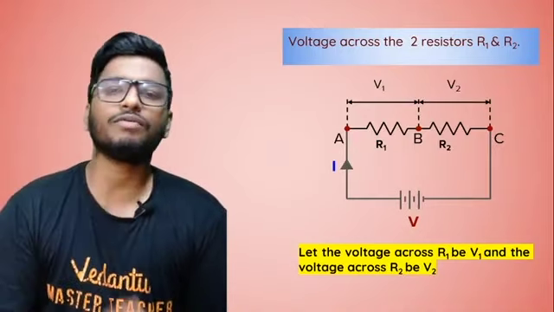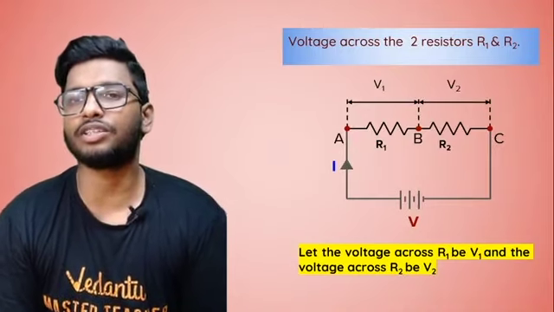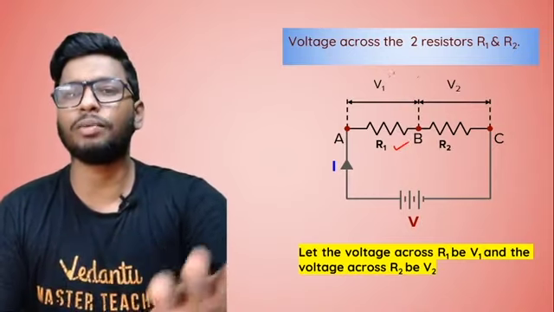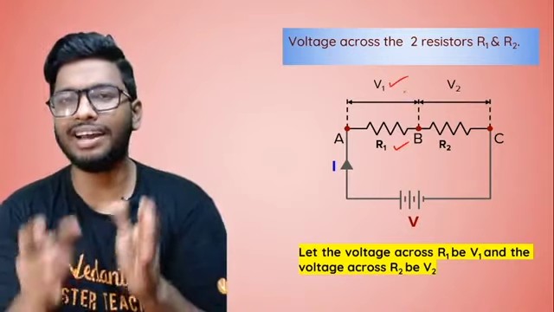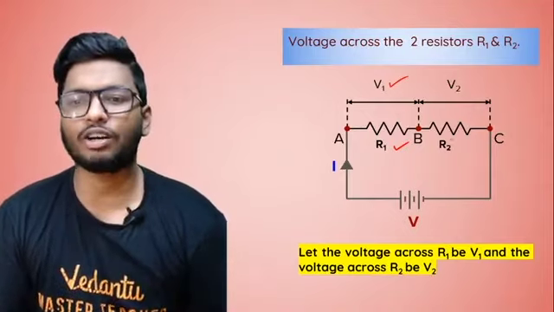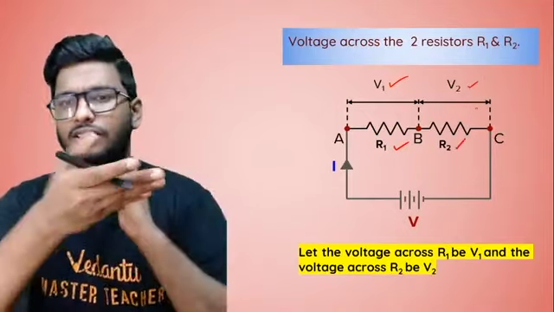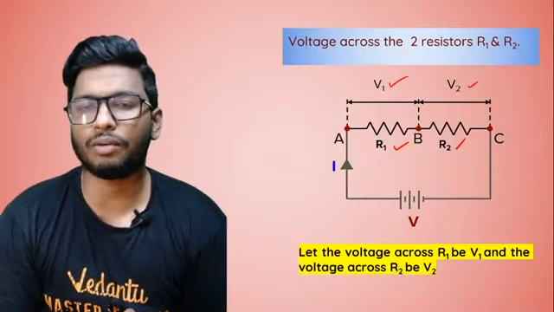So first thing first, I'm going to find out what is the potential or voltage across R1. I'm going to take the voltage across R1 as V1, and the voltage across R2 as V2. Simple: V1, V2, and I1, I2, the current passing through each. The voltages are V1 and V2.